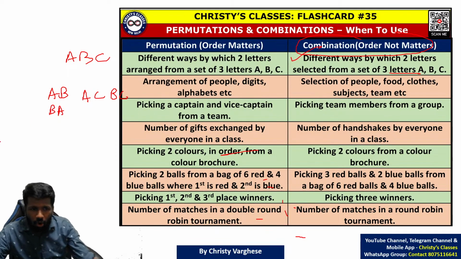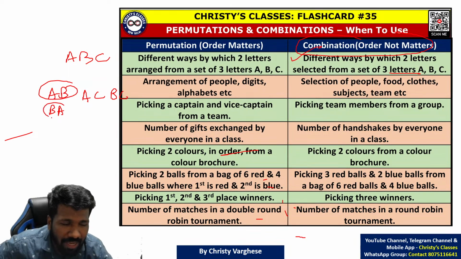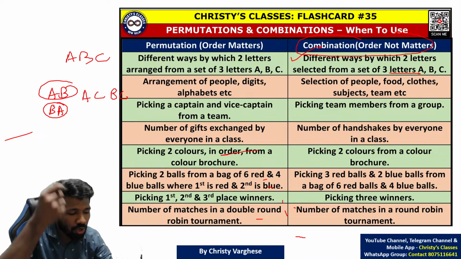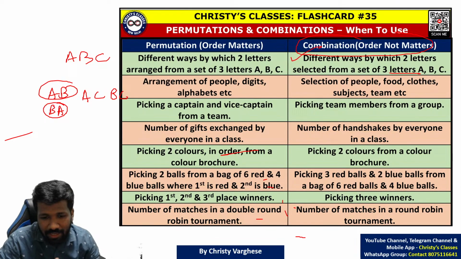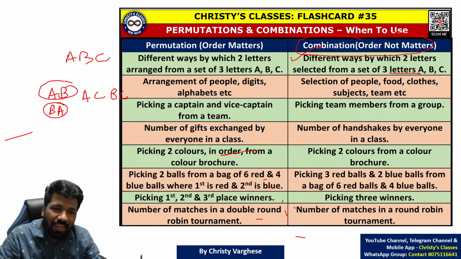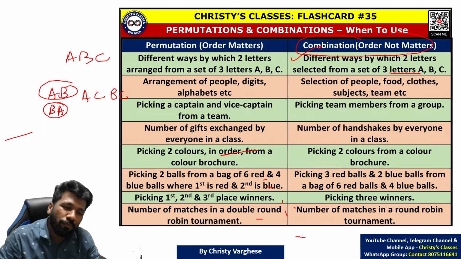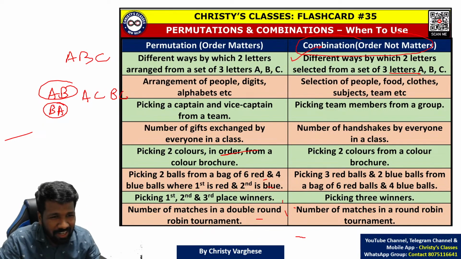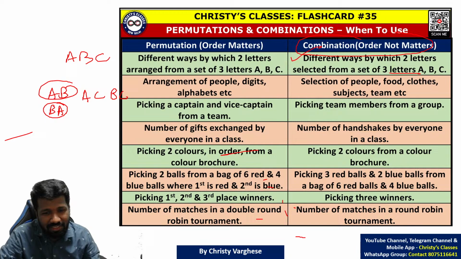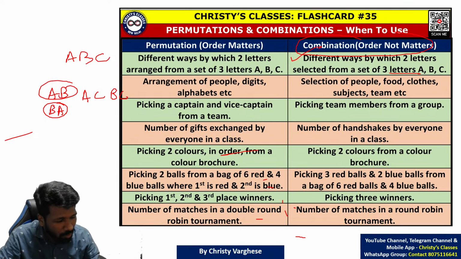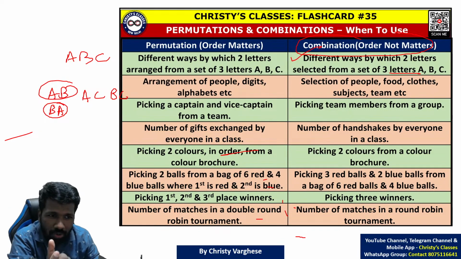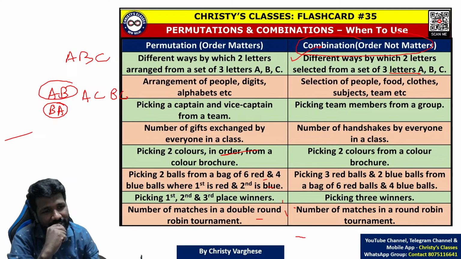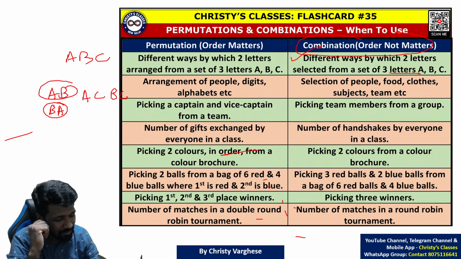So that ordering does not matter. A B and B A are different orderings of the same combination. It is the same AB itself. It is like I am saying I like tea and coffee, and I am saying I like coffee and tea also. That is total nonsense, no? Telling that thing twice, because both mean the same. I like tea and coffee means tea and coffee, I didn't grade it like first tea or second coffee. I just told two. These two beverages I like. So their order does not matter.